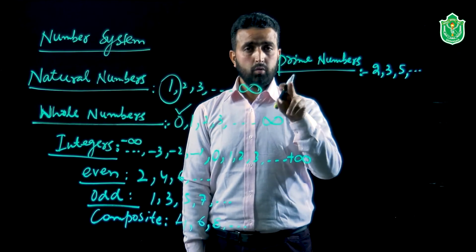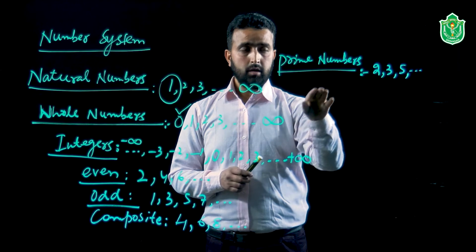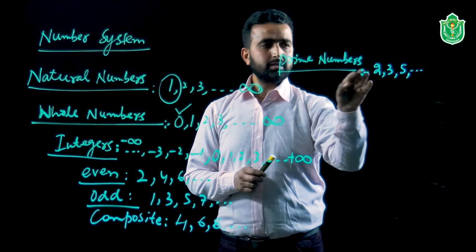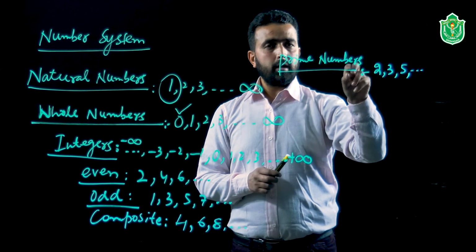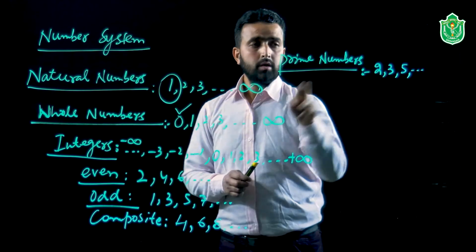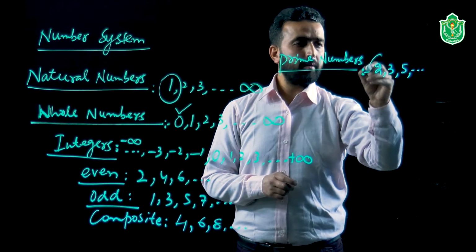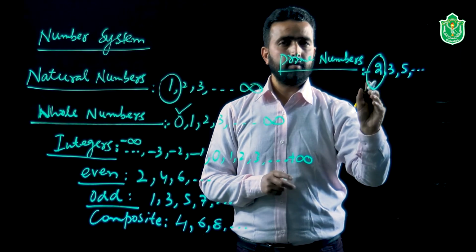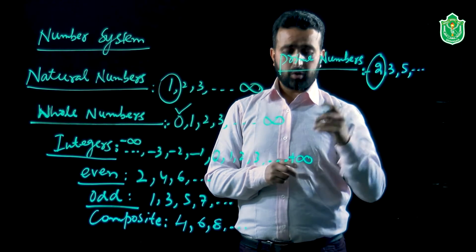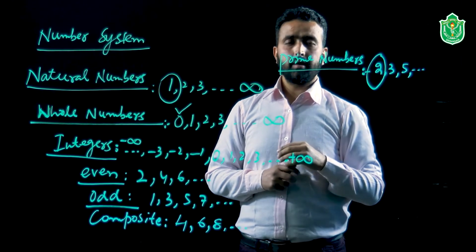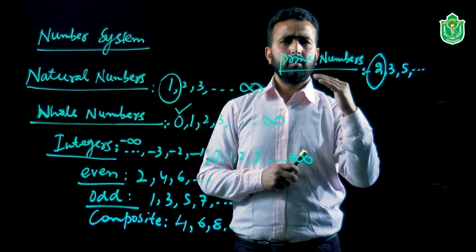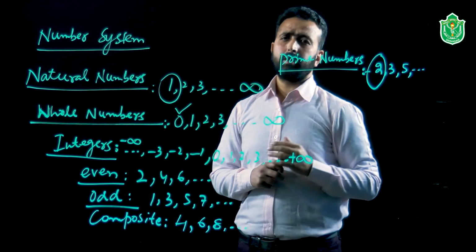In fact, you must remember that in the case of prime numbers, from the set of evens 2, 4, 6, there is only one even number involved, that is 2. This 2 is the only even prime number. Sometimes in the examination you are asked in the MCQs which is the only even prime number.